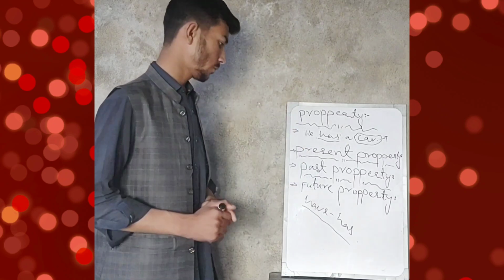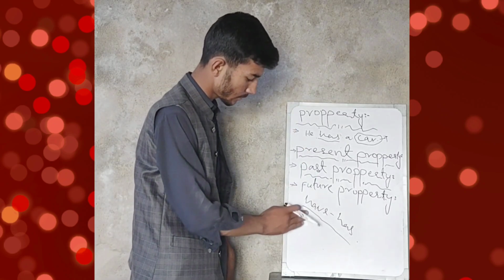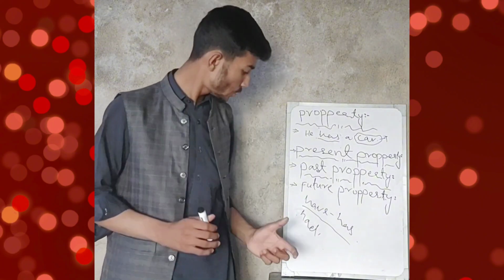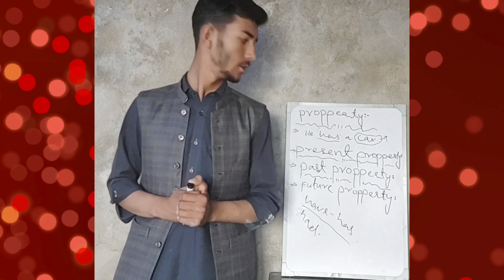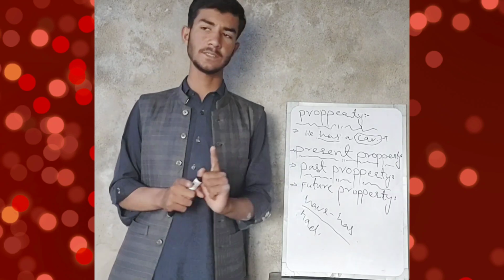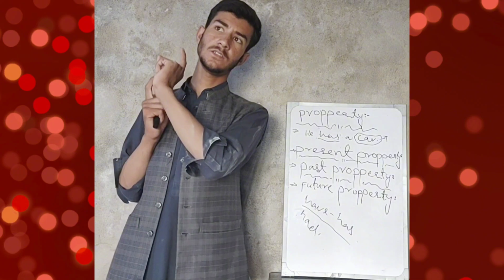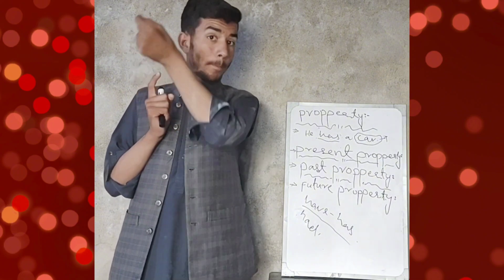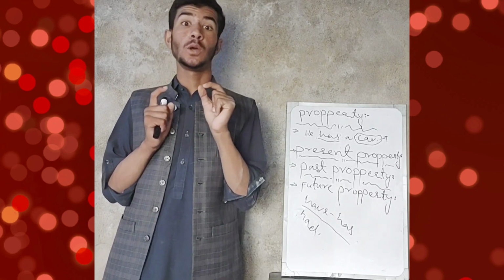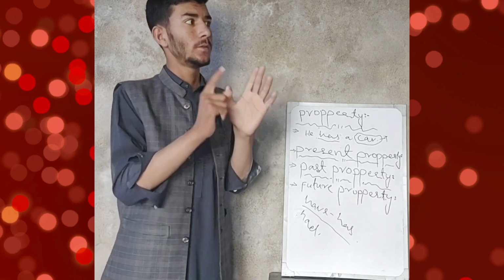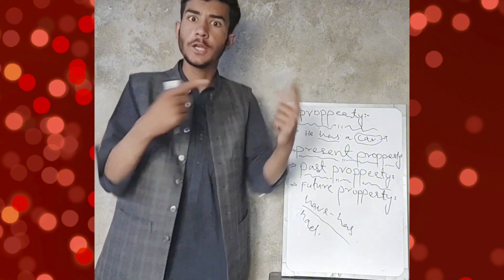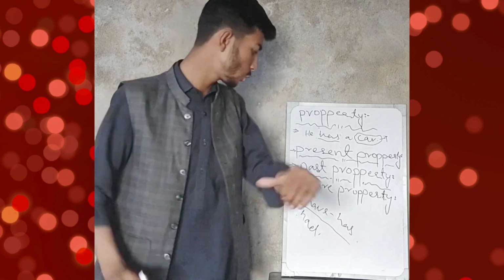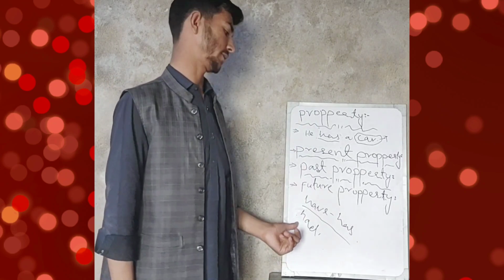So we can show it by had. Had shows us past property. Third example is I had a bed. So bed was my property, but in past. Had shows us past property, so you can find past property through had. Just through had.